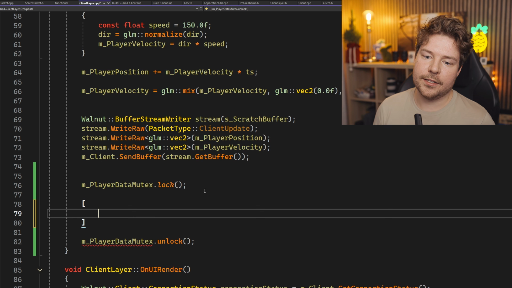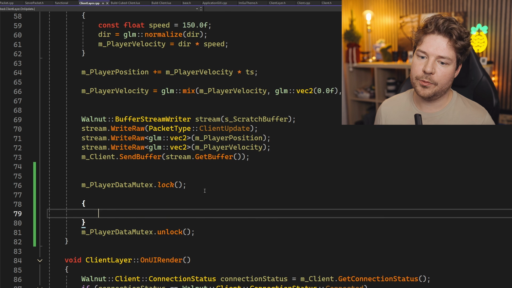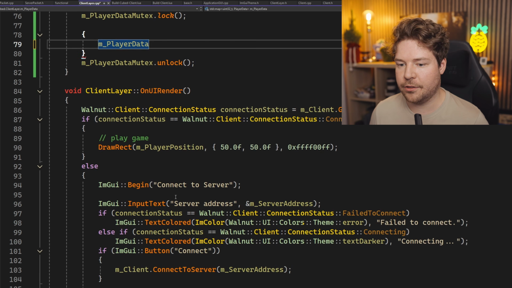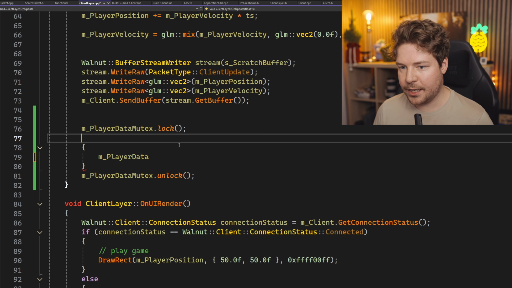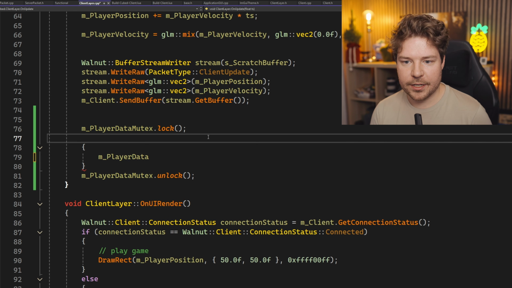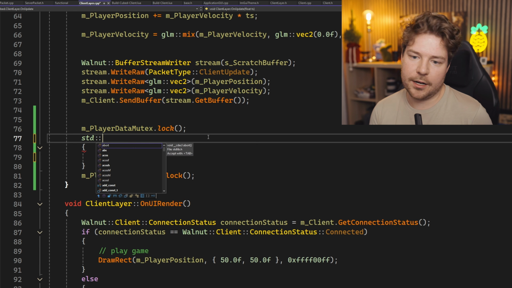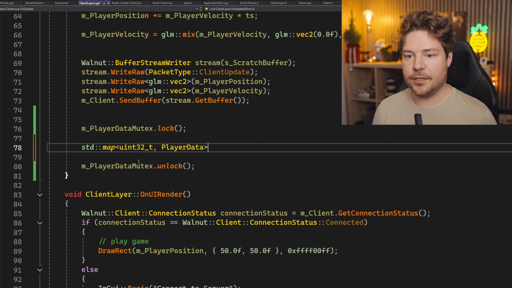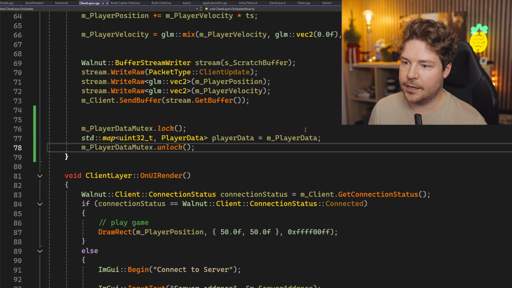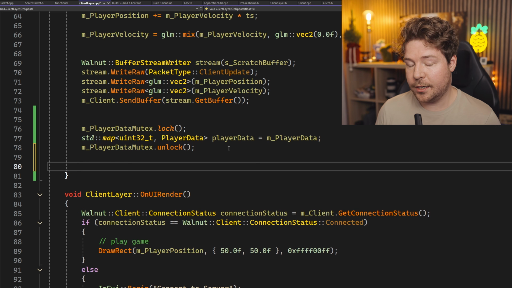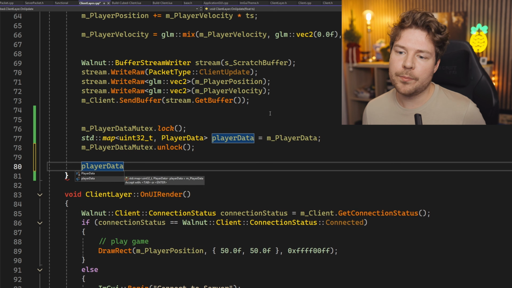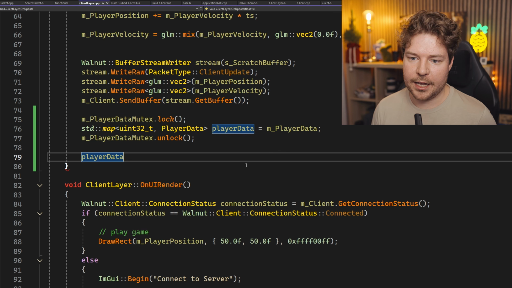Another thing is, if you have a lot of processing to do with this map, let's say we were going to do something here that took like 5 milliseconds and we didn't want to block the other thread, we could simply copy player data into something else so that we aren't locking the resource that might be in use by another thread. So we could have this player data map copied from player data like that, which is obviously locked. Now we can unlock it so other threads can access it, and then we can do whatever we want with it. That's another technique. Probably not necessary in this case, but I'll keep it anyway.